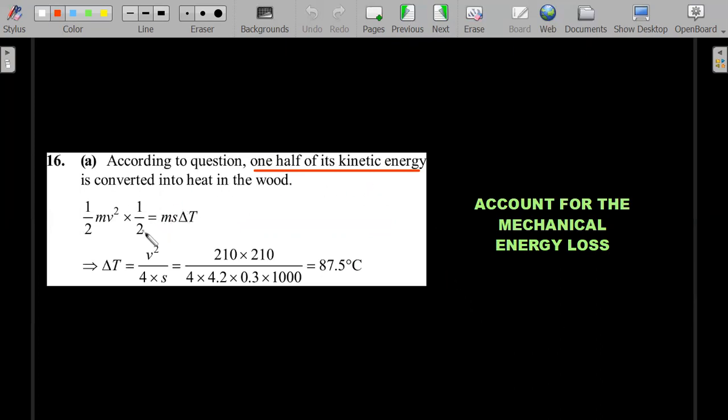Basic idea: half of that kinetic energy is lost to increasing the temperature of the wood. So half of half m v square is m s delta t. Always in such problems, read the question and account for the mechanical energy loss. Here it is kinetic energy. In another problem it could be potential or both. Then you'll end up getting the answer. The only thing you need to be very careful about is this calculation.